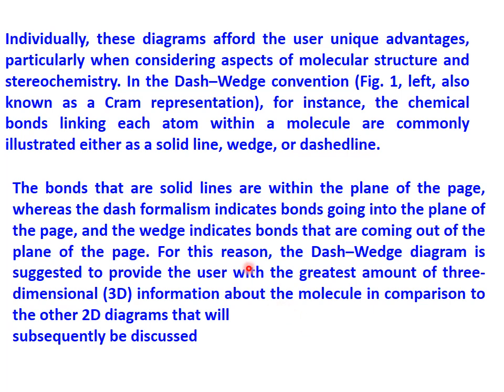These diagrams afford the user unique advantages, particularly when considering aspects of molecular structure and stereochemistry. In the dash wedge convention, as shown in figure 1, left, also known as the Cram representation, the chemical bonds linking each atom within a molecule are commonly illustrated either as a solid line, wedge or dash line.